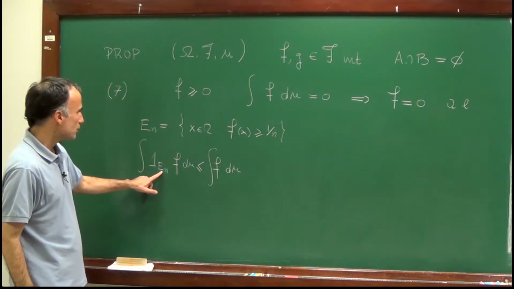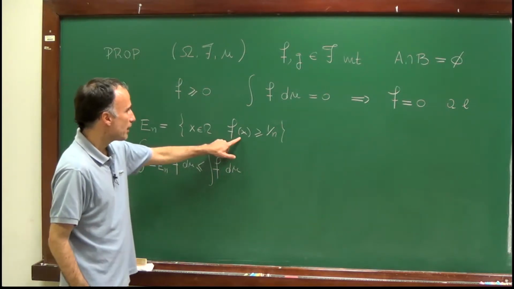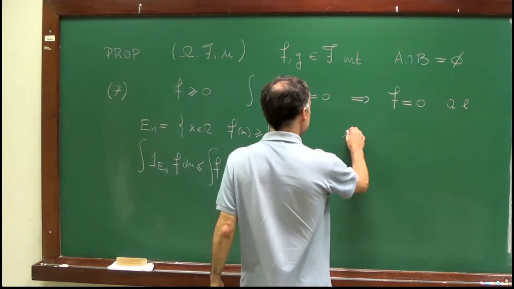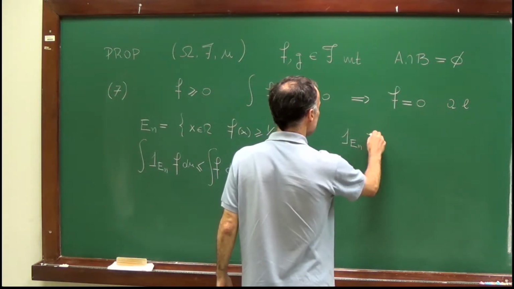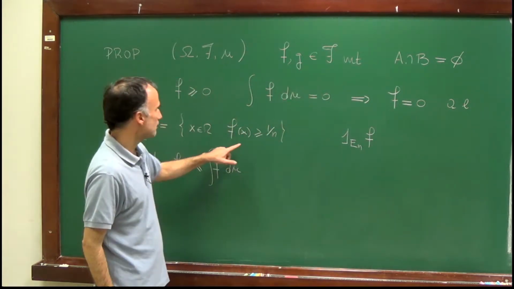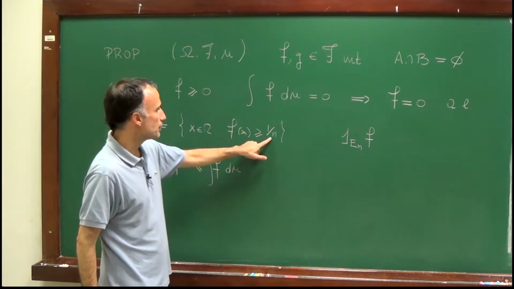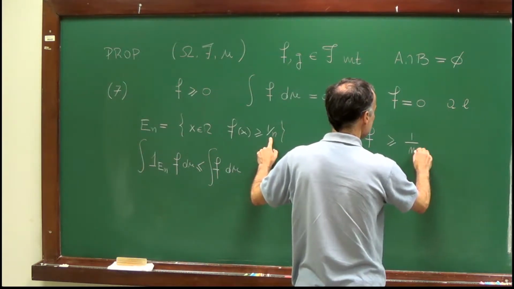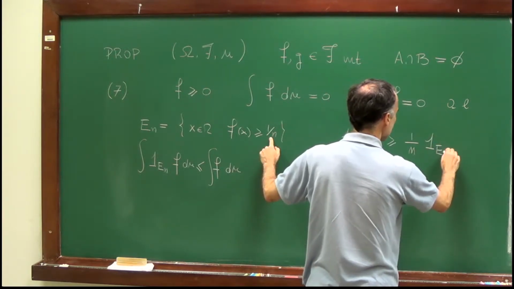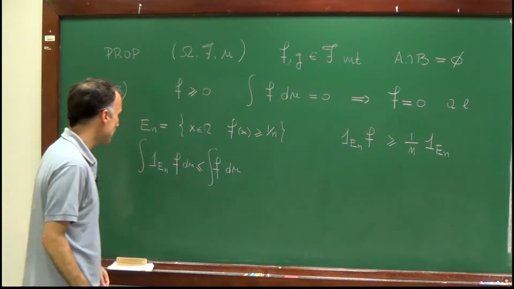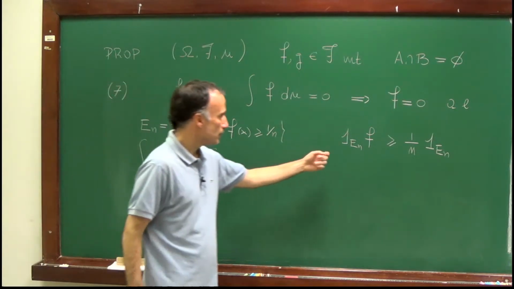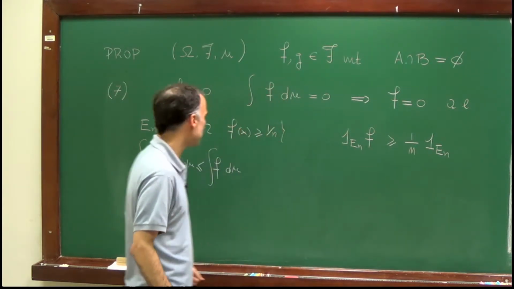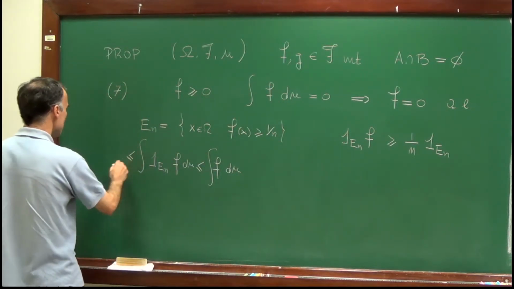But on the other hand, on the set En, f(x) is greater or equal than 1 over n. So the function indicator of En times f, since on this set En f is larger or equal than 1 over n, is certainly larger or equal than 1 over n times the indicator of the set En. So again, I can use the monotonicity of the integral to say that the integral of this function is larger or equal than the integral of that function. So this is what I'm using here.